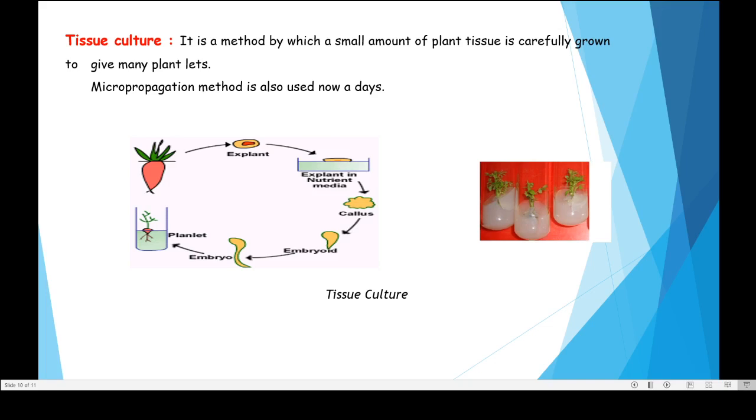Here you can see in this diagram the process of tissue culture is shown. This is a new technique of plant propagation. In this technique, a small piece of tissue, known as the explant, is cut from the parent plant in sterile conditions,